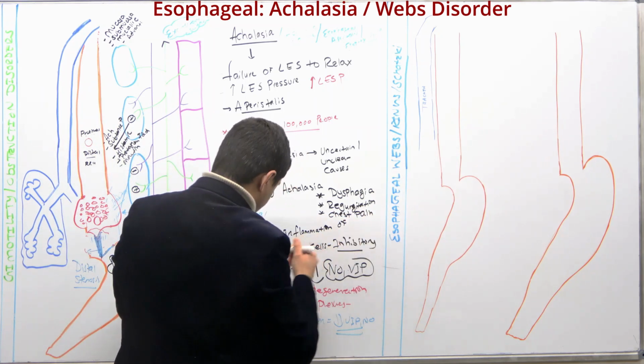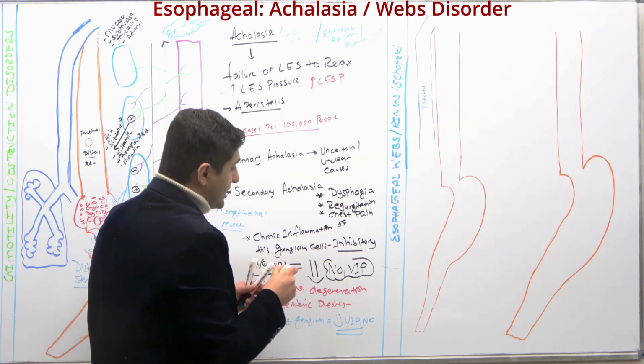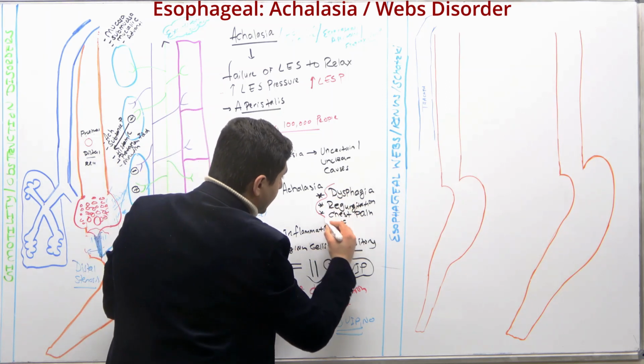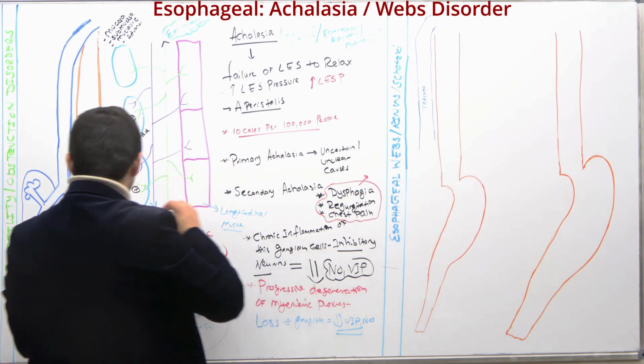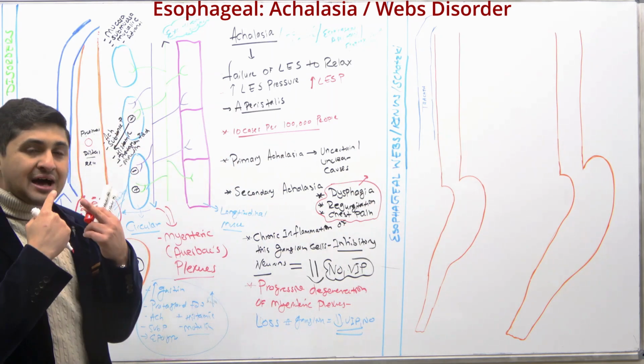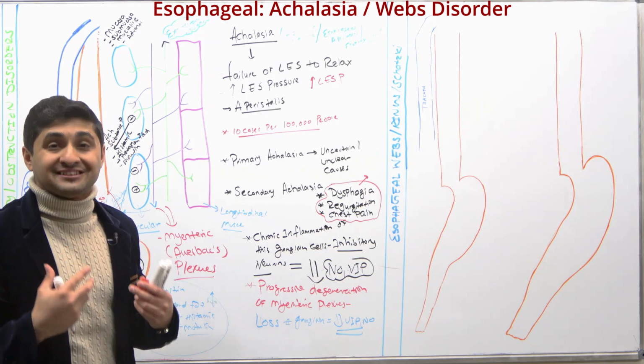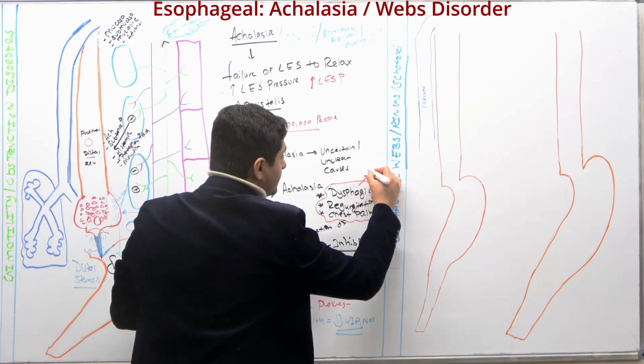Remember, you have this dysphagia, regurgitation, chest pain, and over time, this food can come back up to the mouth, and it can also give you bad smells, okay? Halitosis can happen.